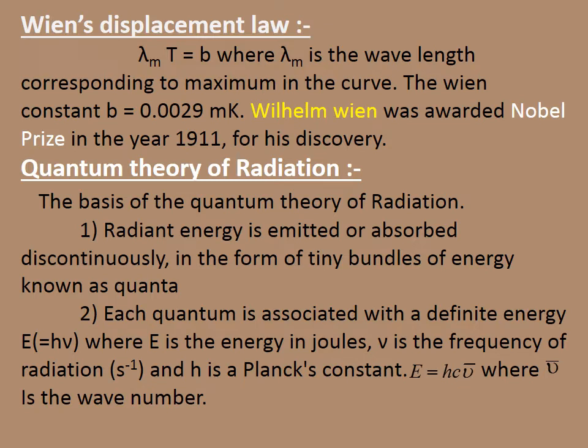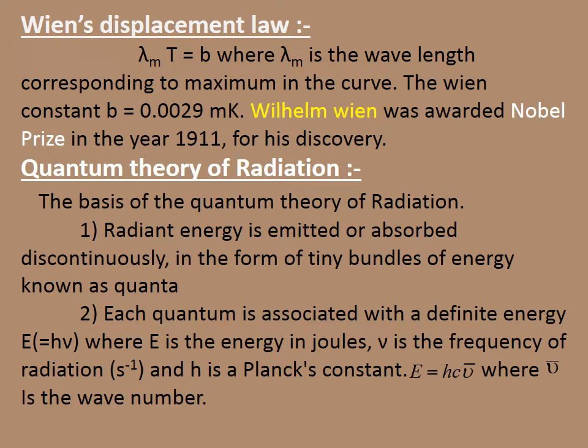The Wien's constant b is equal to 0.0029 mK, and Wilhelm Wien was awarded the Nobel Prize in the year 1911 for his discovery. Quantum theory of radiation. The basis for the quantum theory of radiation: 1.